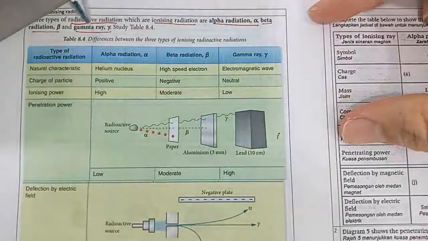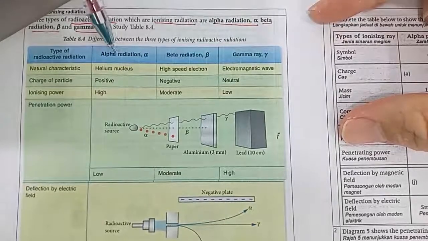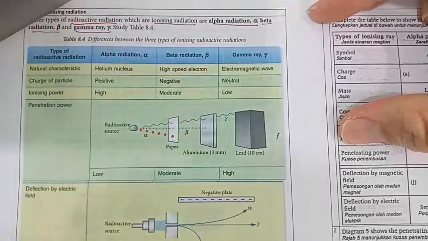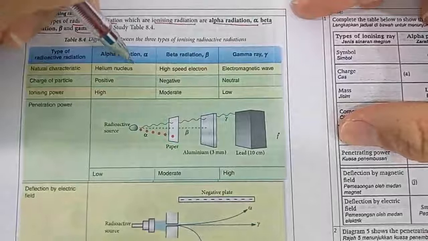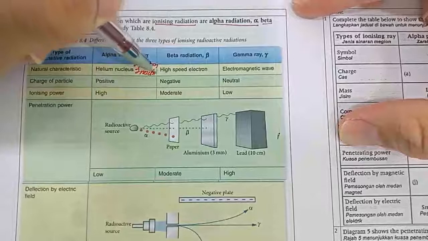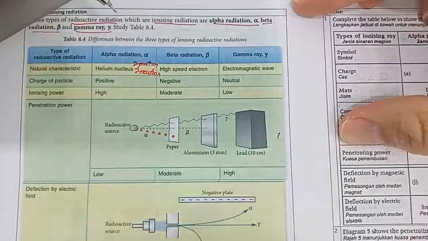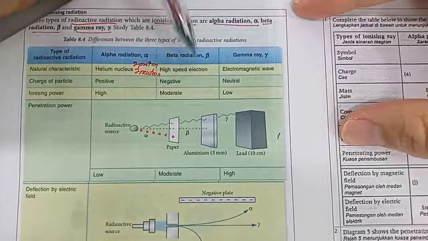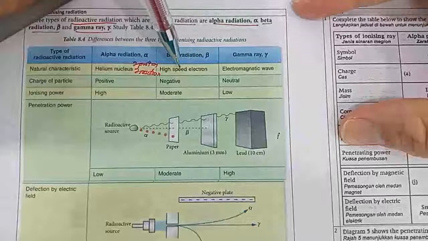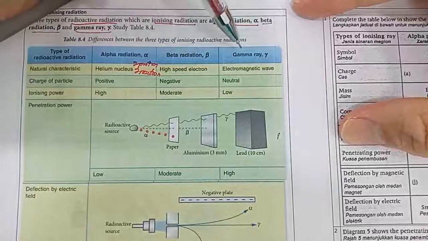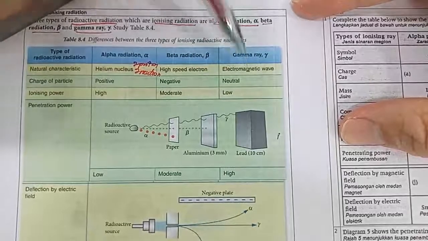Okay, so let's look at more detail about them. Alpha radiation is actually a helium nucleus. Why do we call it a helium nucleus? Because alpha radiation has 2 protons and 2 neutrons, which is the same as the nucleus of helium. Beta radiation is a high speed electron, that means the electron moves at a very high speed, shooting out from the nucleus. And gamma ray is an electromagnetic wave.